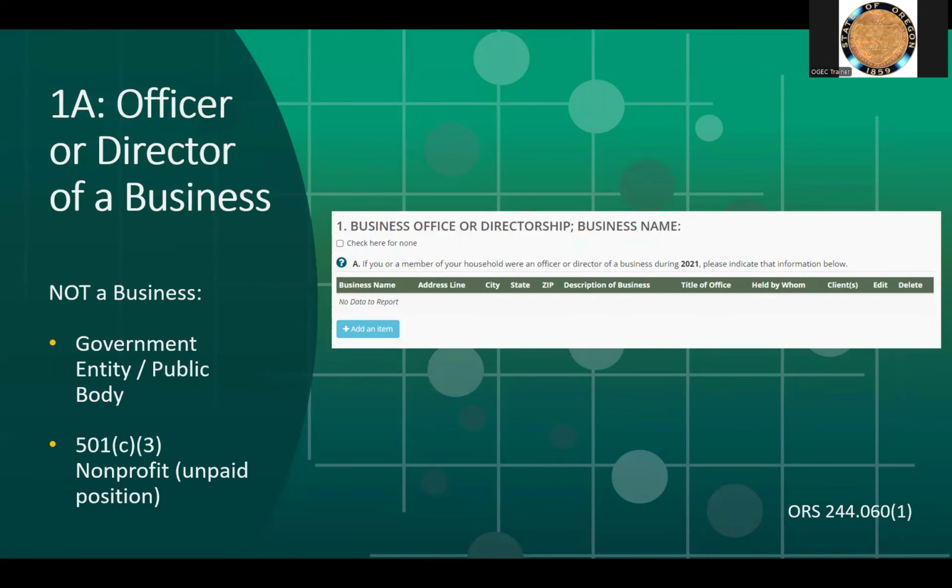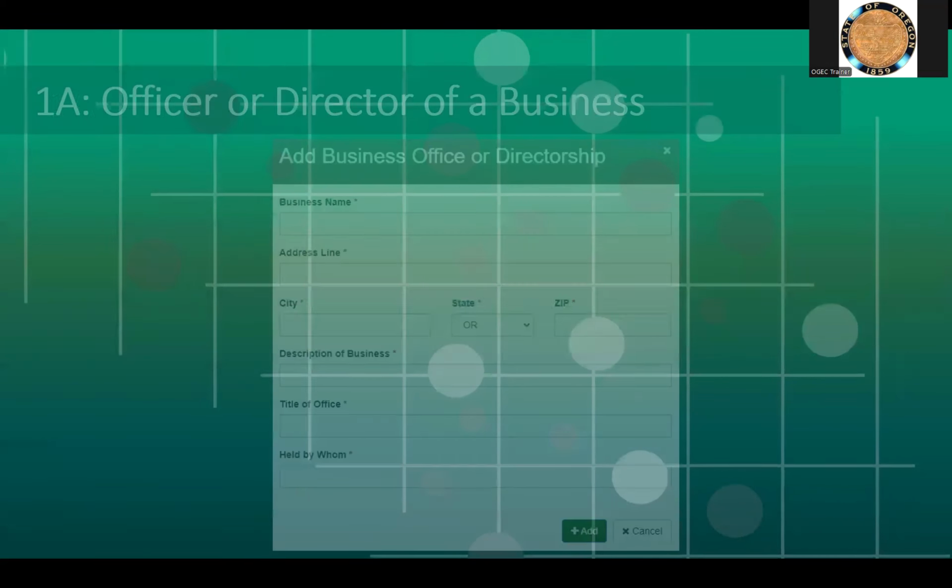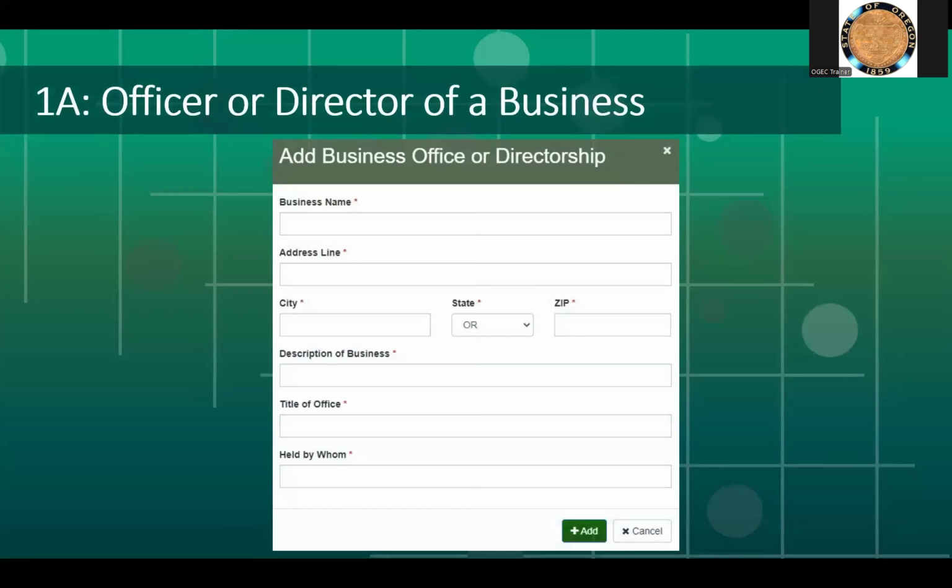If there's nothing to report, the user must click the box which says Check Here for None. This must be done throughout the process. By clicking on the blue dot with the question mark, you can access a pop-up window that will provide additional guidance on what information the question is asking the filer to provide. Click on the blue Add an Item button to add a business. This is what the screen will look like when 1A, Add an Item, is clicked on. Click Submit to add a business once you have filled out all of the information.